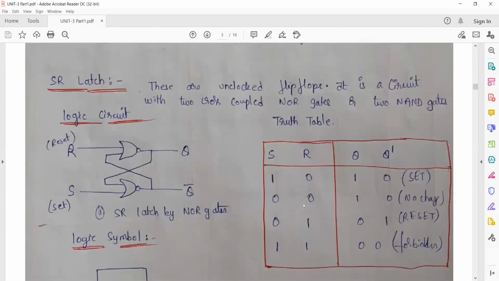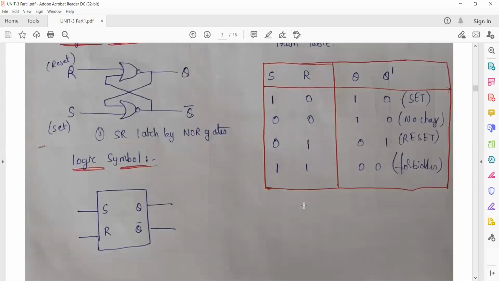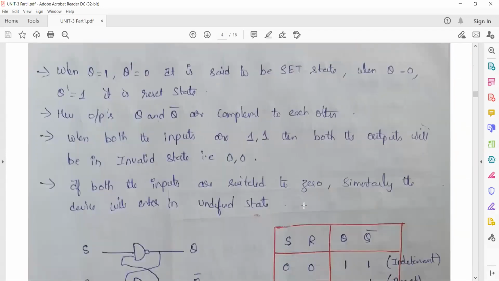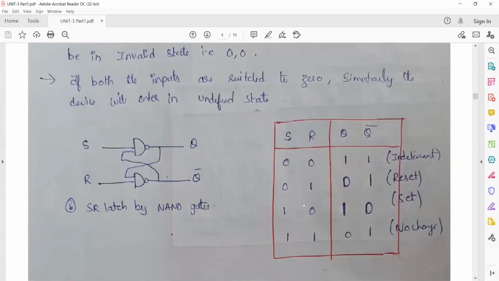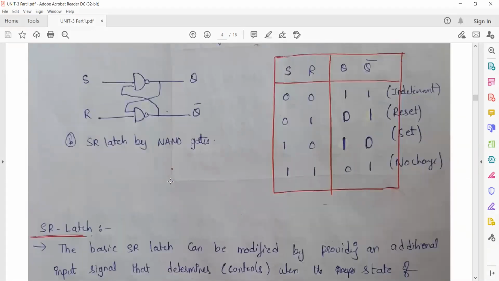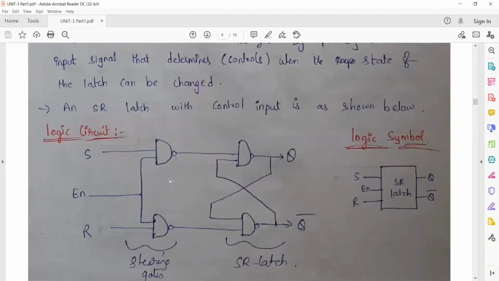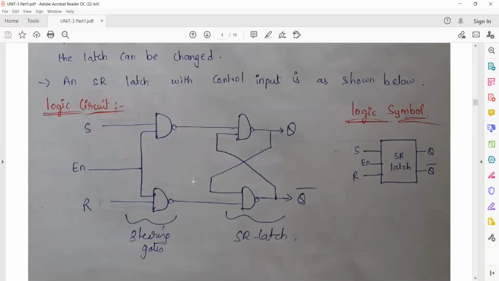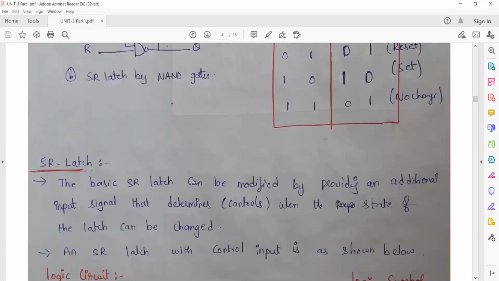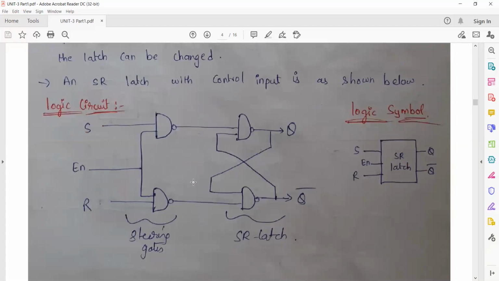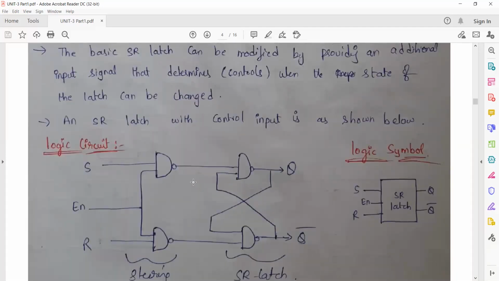So SR latch, so far whatever I discussed, see here, and then this is SR latch using NAND gate. There is a mistake in this. You need to consider it is S bar, R bar. Okay, then SR latch, so we are taking it in this way. So SR latch logic circuit.